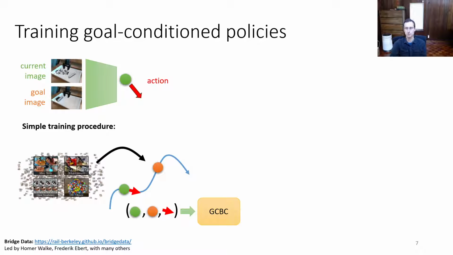Now, again, we can use much more sophisticated ways of training these policies, but even this basic recipe is already extremely powerful. It's powerful because we can use extremely diverse sources of data. Any robotic trajectory is suitable for this, and even if the trajectory consists of demonstrations for a particular task, in a sense, we're actually learning a lot more from that trajectory than just that task alone, because we're learning to associate whatever outcome was seen with the action that was taken. And you could imagine any trajectory is actually a good example for a variety of different behaviors. If you place an object in a particular location, it's a good example for picking and placing that object. It's a good example of placing it in a particular location. It's a good example of placing it in a particular pose. So all these things are captured by goal condition BC.